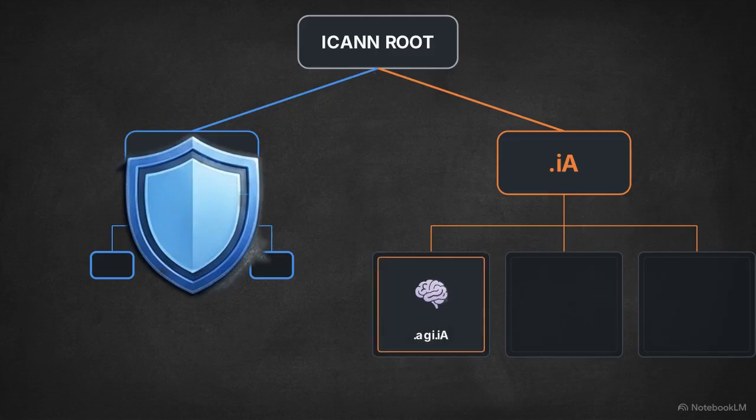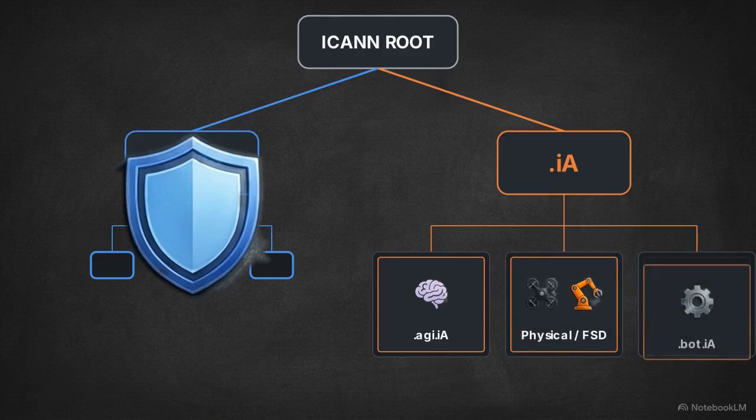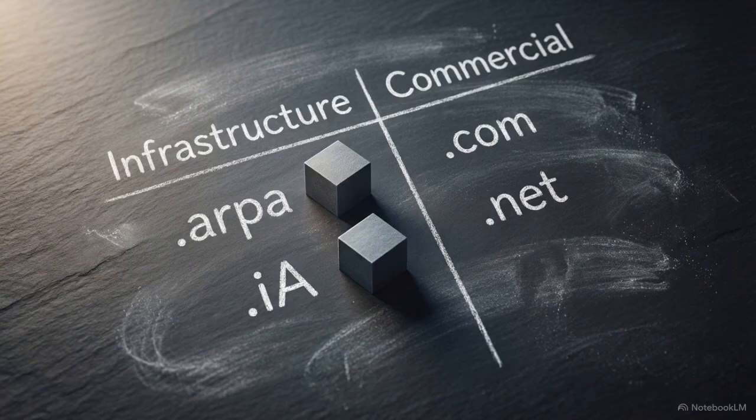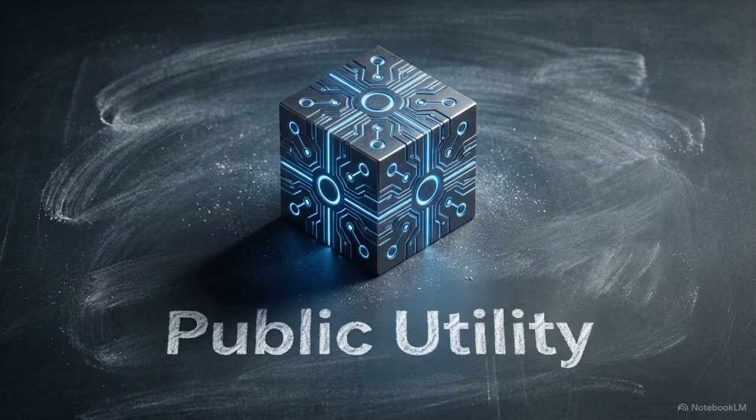It allows for second-level community registries, like .agi.ia for artificial general intelligence, or .bot.ia for simple scripts. Classifying .ia strictly as an infrastructure domain removes it from the commercial market entirely. It cements agent identity as an unownable public utility, rather than a speculative asset.